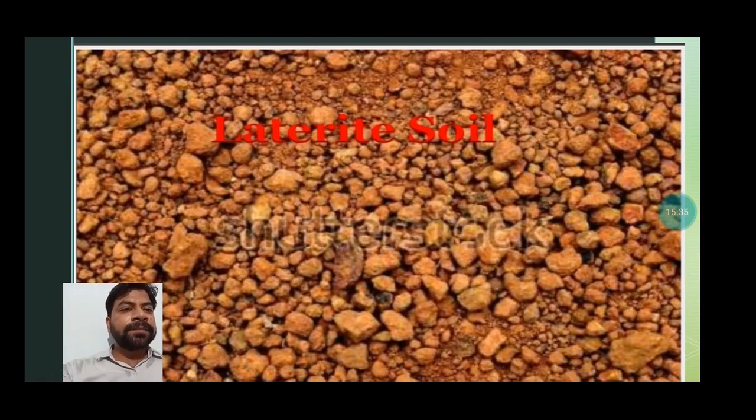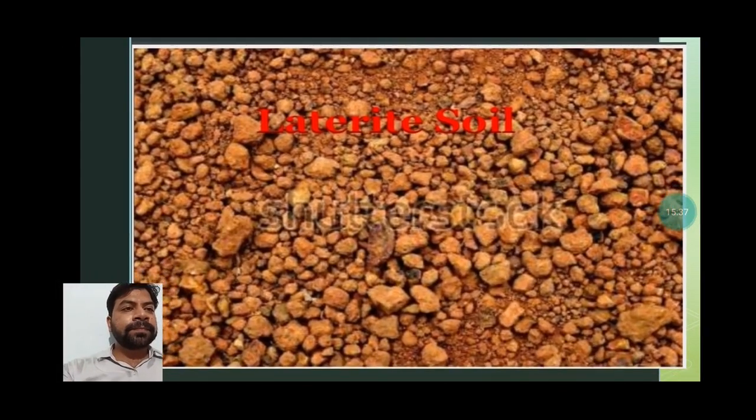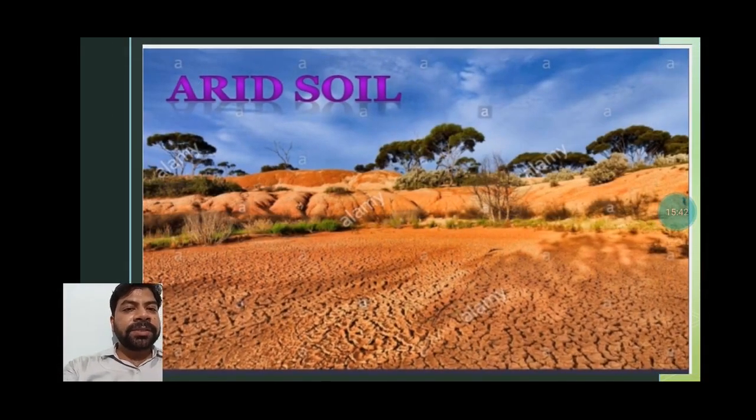Next, just see arid soil. This is also known as desert soil. You can see it is dry and sandy.